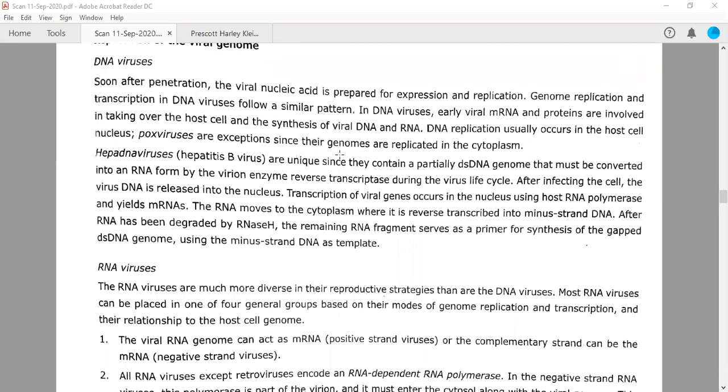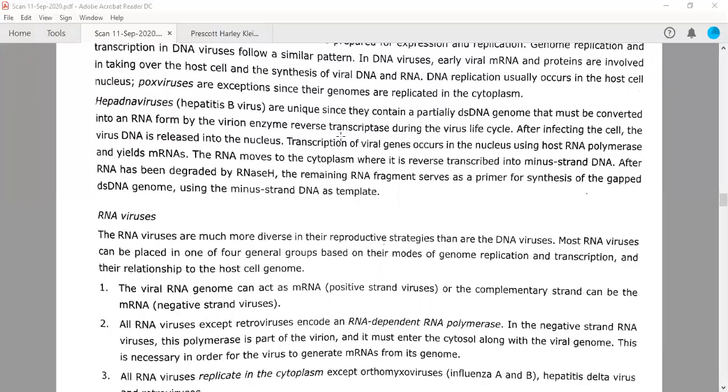Now there are two types of viruses: DNA viruses and RNA viruses. In DNA viruses, soon after the penetration or moving into the cytoplasm, the viral nucleic acid is prepared for expression and replication, right?